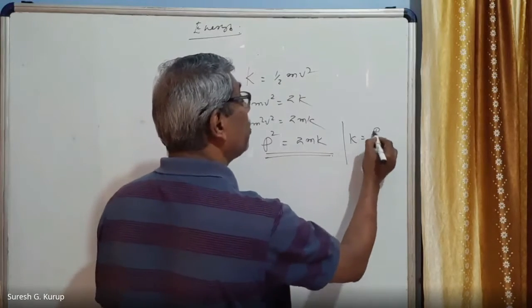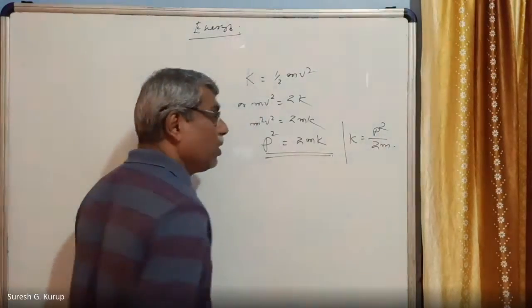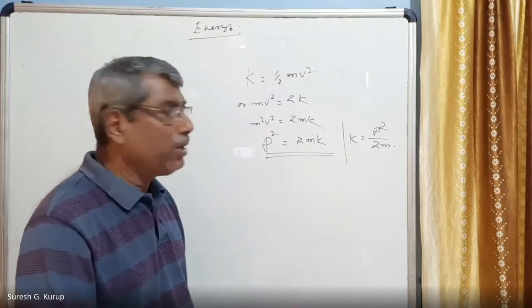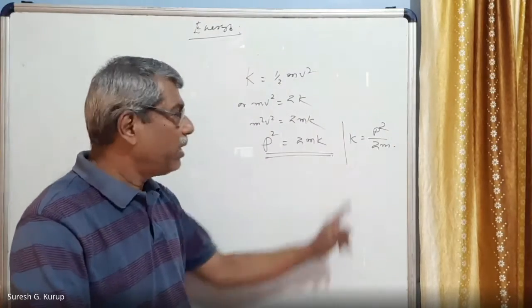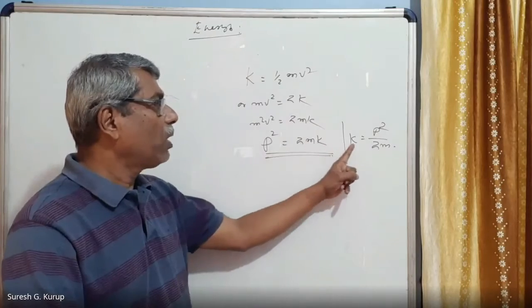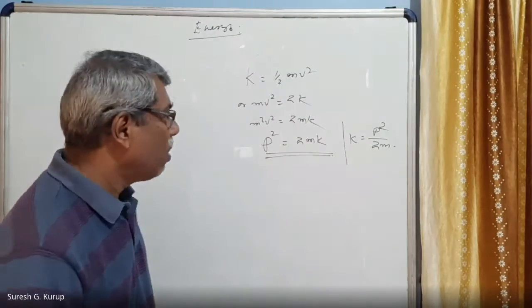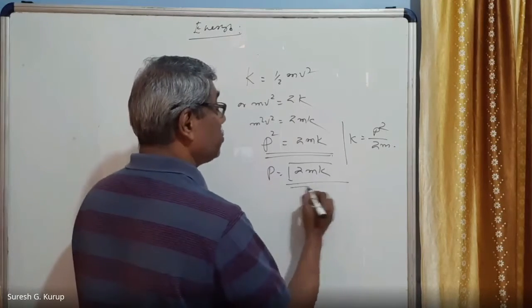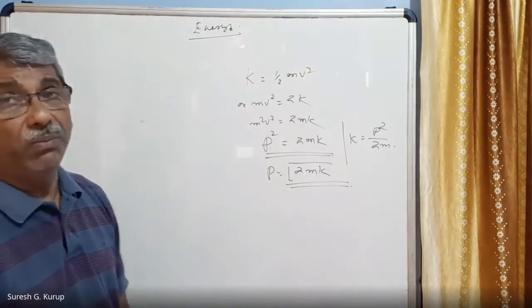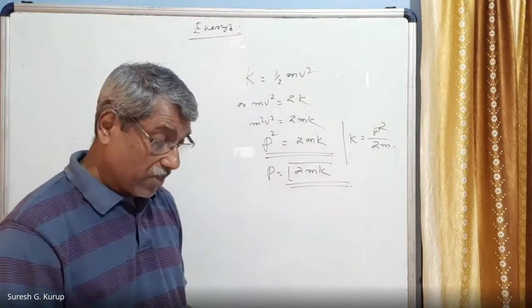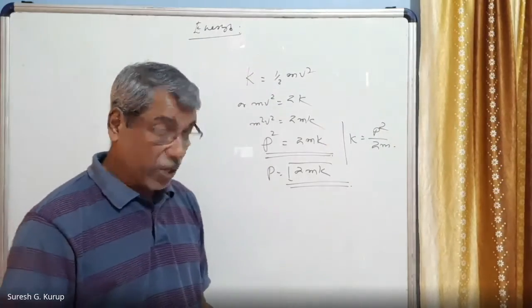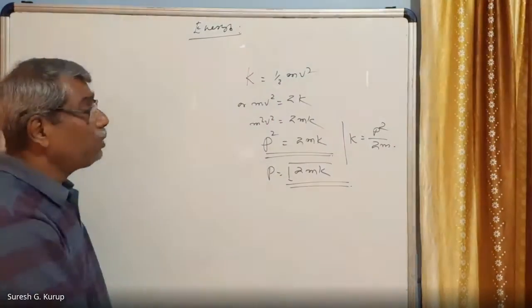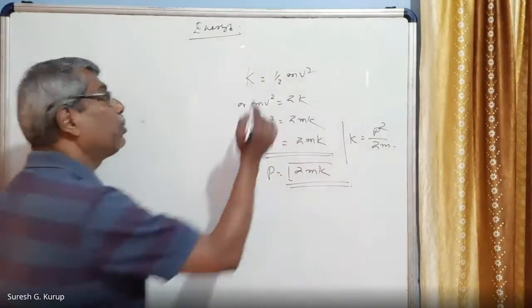This is another derivation of this. That is K is equal to p square by 2m also we can write. So, from every angle you have to think. When you get an expression, from every angle you have to think and write the different forms of the equations. So p square is equal to 2mK, or K is equal to p square by 2m, or p is equal to square root of 2mK. So this is a very important relation. p is equal to square root of 2mK, right? Or K is equal to p square by 2m. So using these relations, we can draw some graphs also.